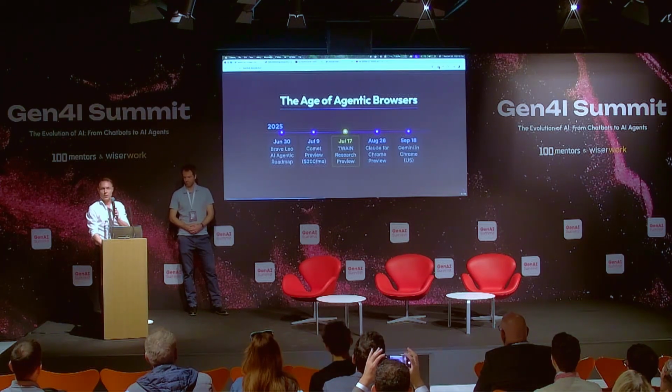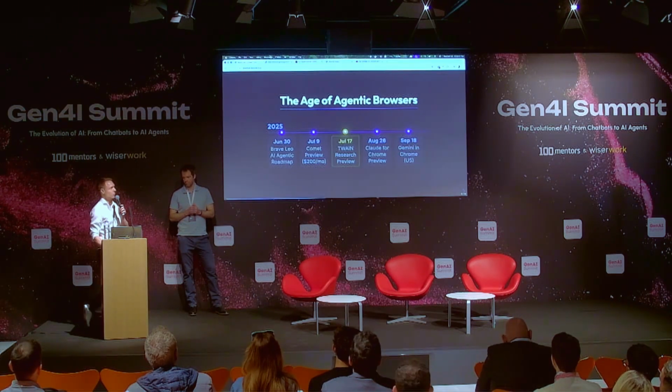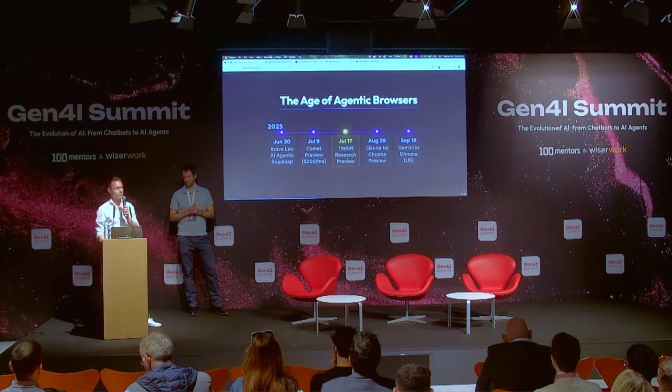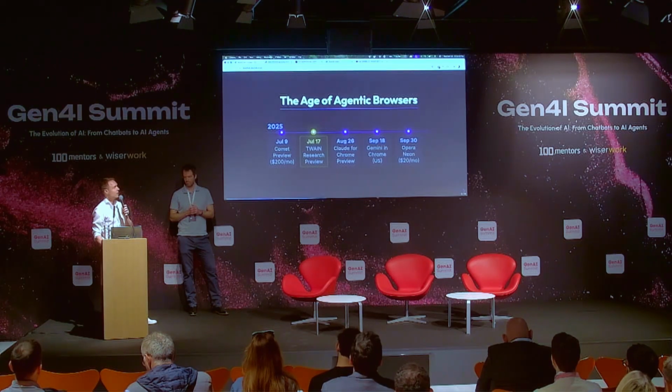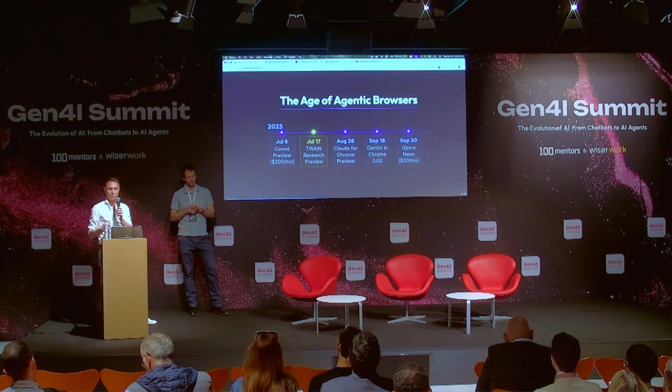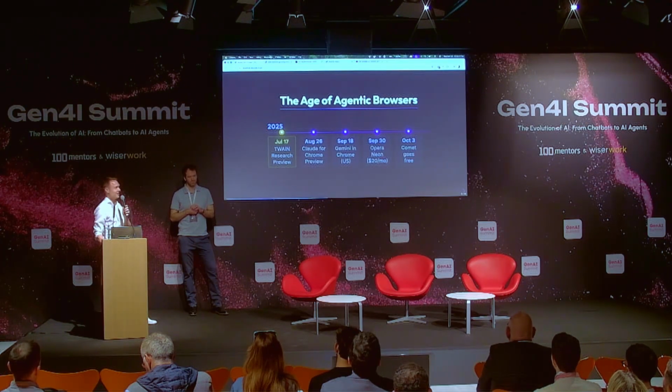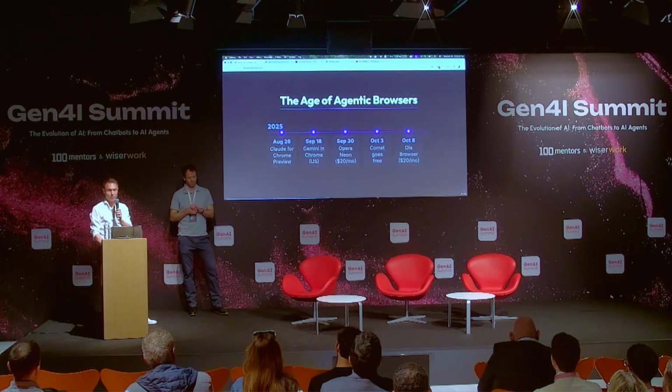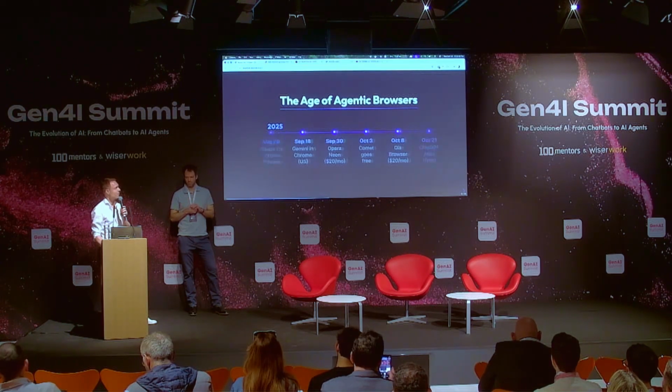Then Gemini in Chrome came out. It's still the case that this is only available in the US. If you're in Europe, you cannot use these built-in features, but in the US you can. Then Opera Neon came out for a much smaller price, right? Just $20 a month. And of course, when Comet saw that, they went free because, you know, the market suddenly got a lot more competition. Then another browser came out, Dia browser by The Browser Company. They also have agentic features for $20 a month.